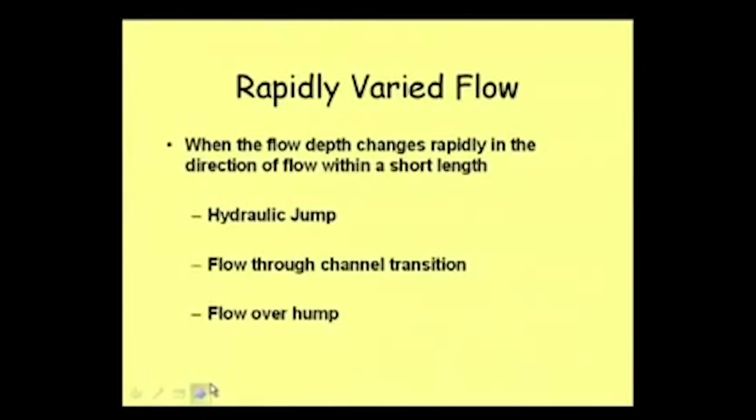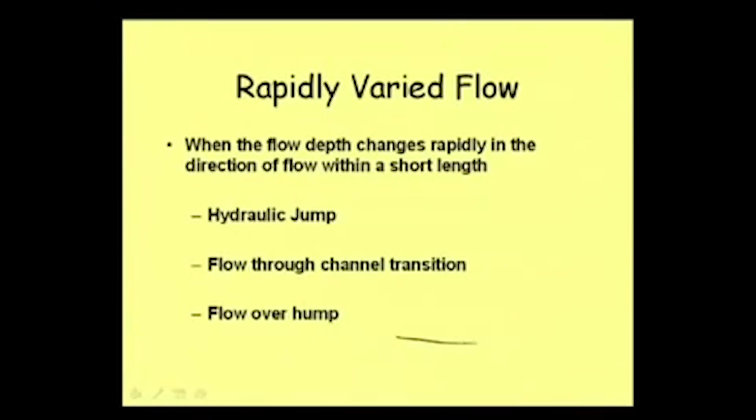Of course we are always talking about hydraulic jump, but what other rapidly varied flows are there? Well, there can be other types of rapidly varied flow which are not hydraulic jump. What a hydraulic jump is, I will explain again, but say in a channel transition, when the channel changes from a bigger dimension to a smaller dimension, then there can be a rapid variation of depth. So that sort of flow phenomenon also falls under rapidly varied flow.